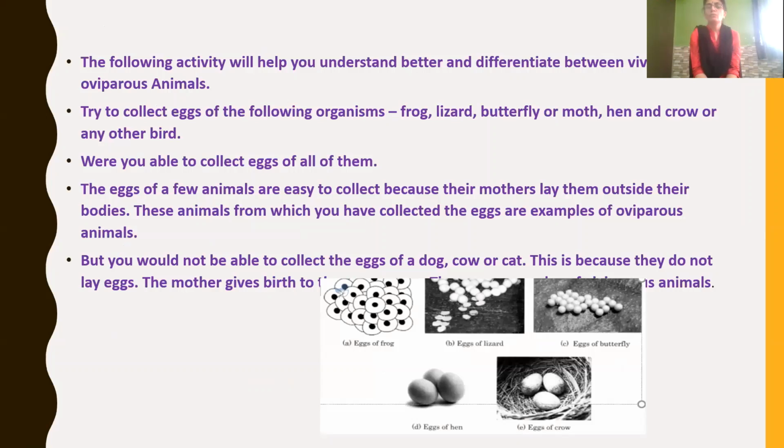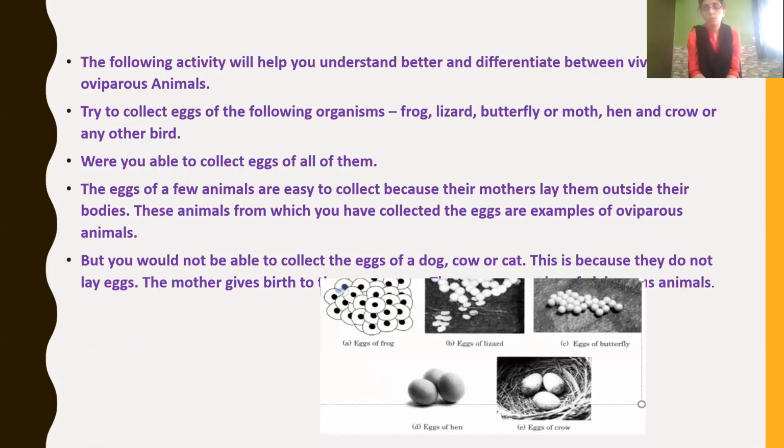Now what we have to do is observe the collection of eggs in the following organisms like frog, lizard, butterfly or moth, hen, eggs of crow, etc. If you go through these examples, were you able to collect eggs?